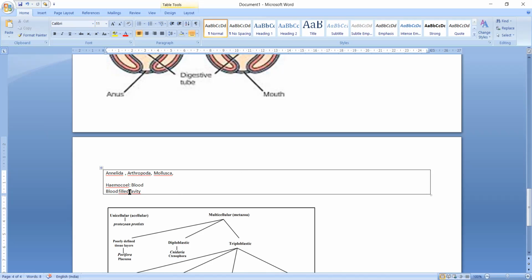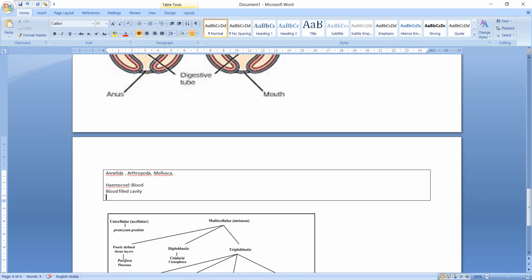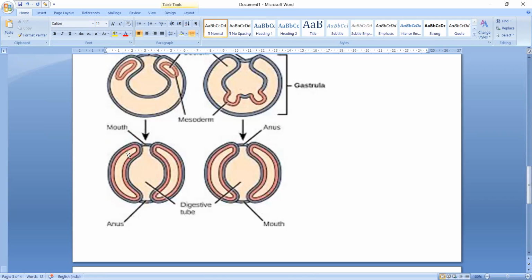Now the question is, is the blood filled cavity a true coelom? If we have an organism, suppose this, here this part is the coelom which is lined by mesoderm on both sides. If we fill this part with blood, then this will be called a hemocoel.